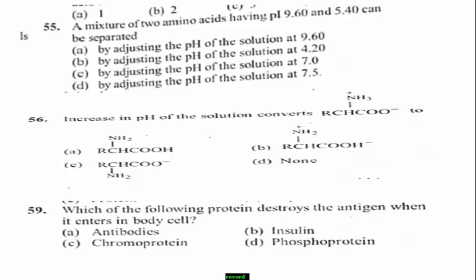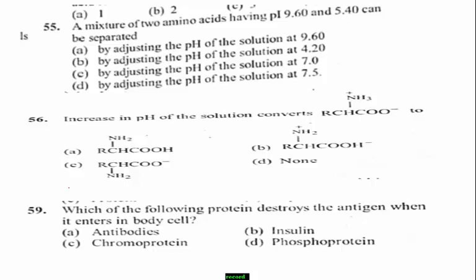Students, remember, every amino acid exists exclusively as a dipolar ion when the pH of the solution is equal to its isoelectric point.